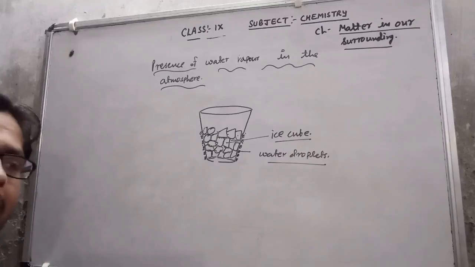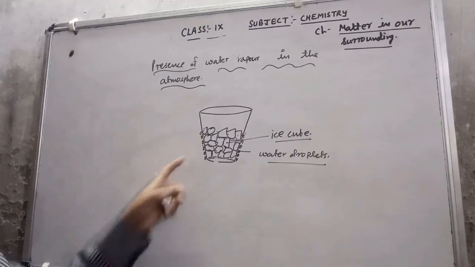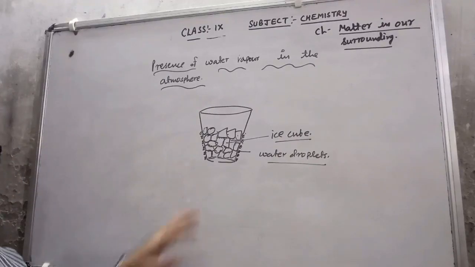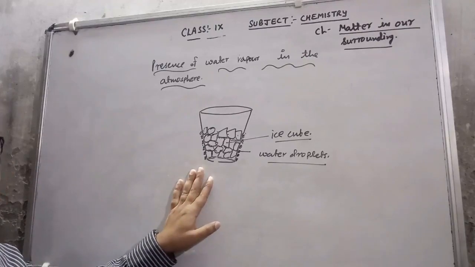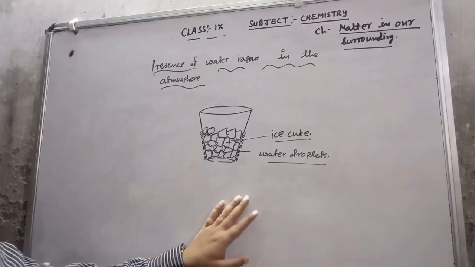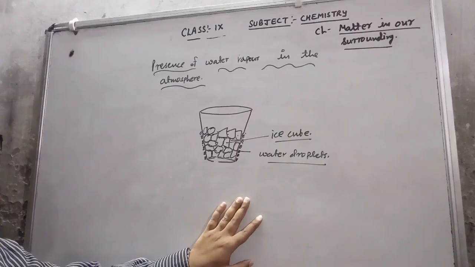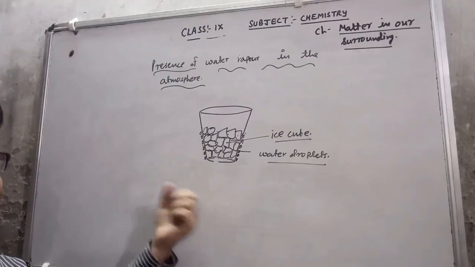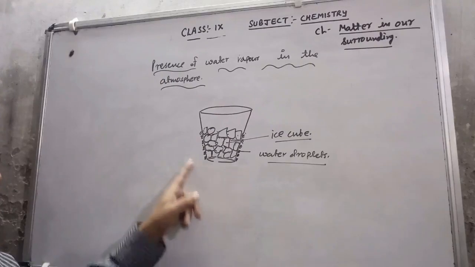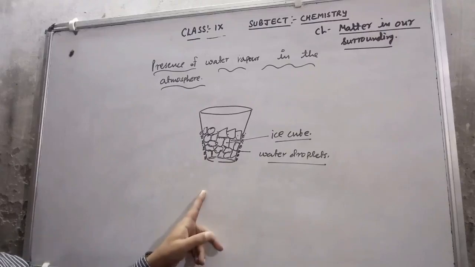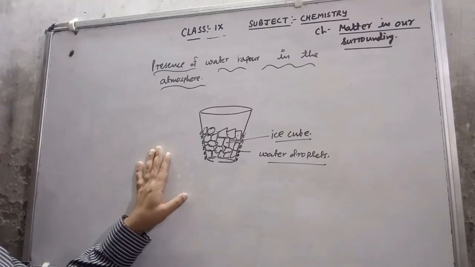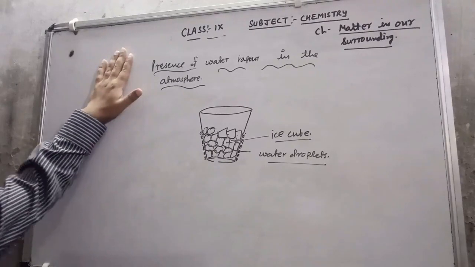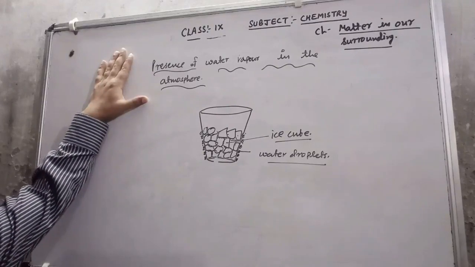The same reason is behind this: if you fill cold water or ice cubes in a glass, then the water vapor present in the atmosphere condenses due to this cold surface, and by the process of condensation it is converted into water droplets which come on the surface of the glass. So with the help of this activity we can explain the presence of water vapor in the atmosphere.